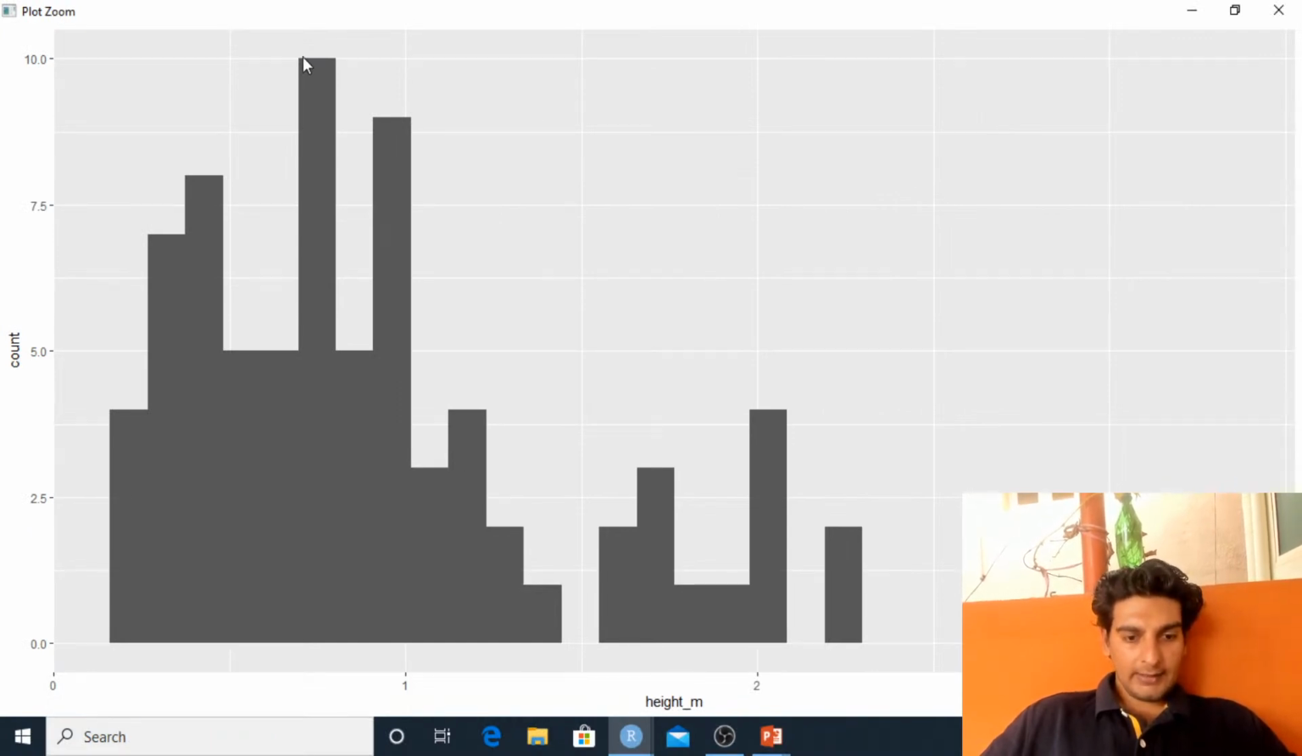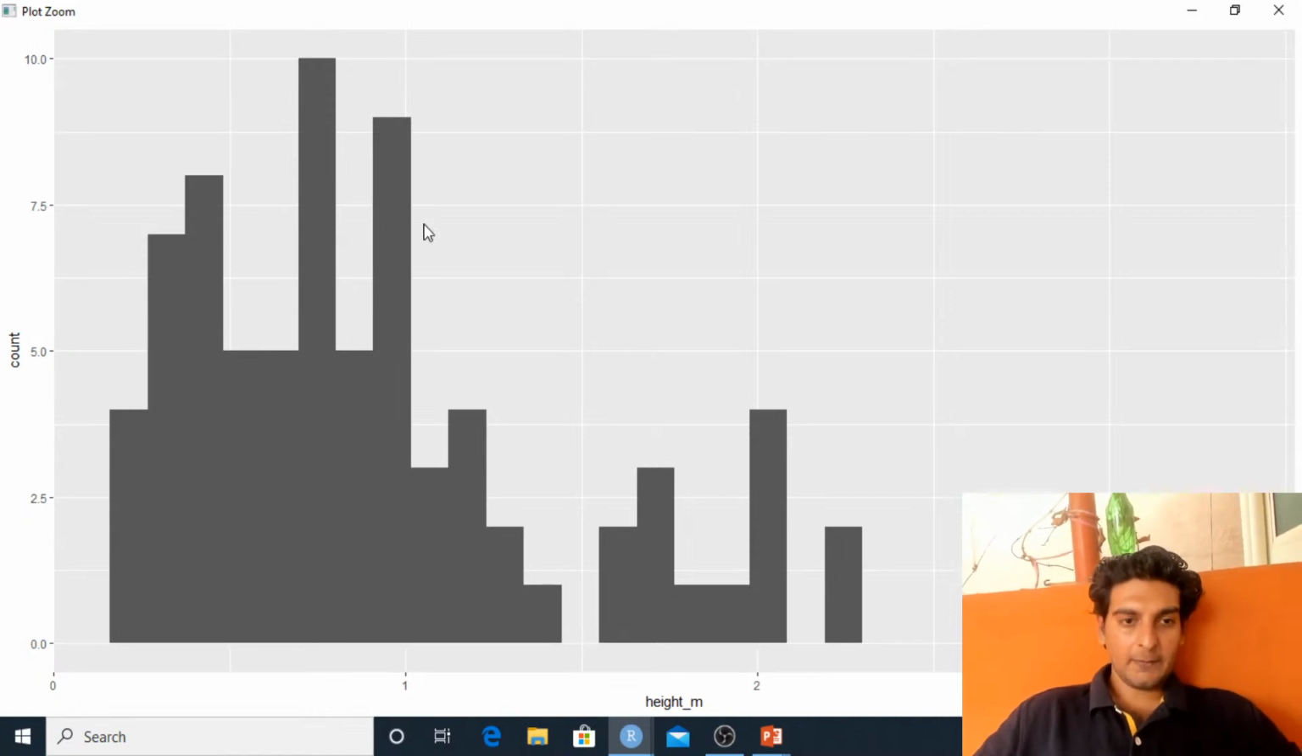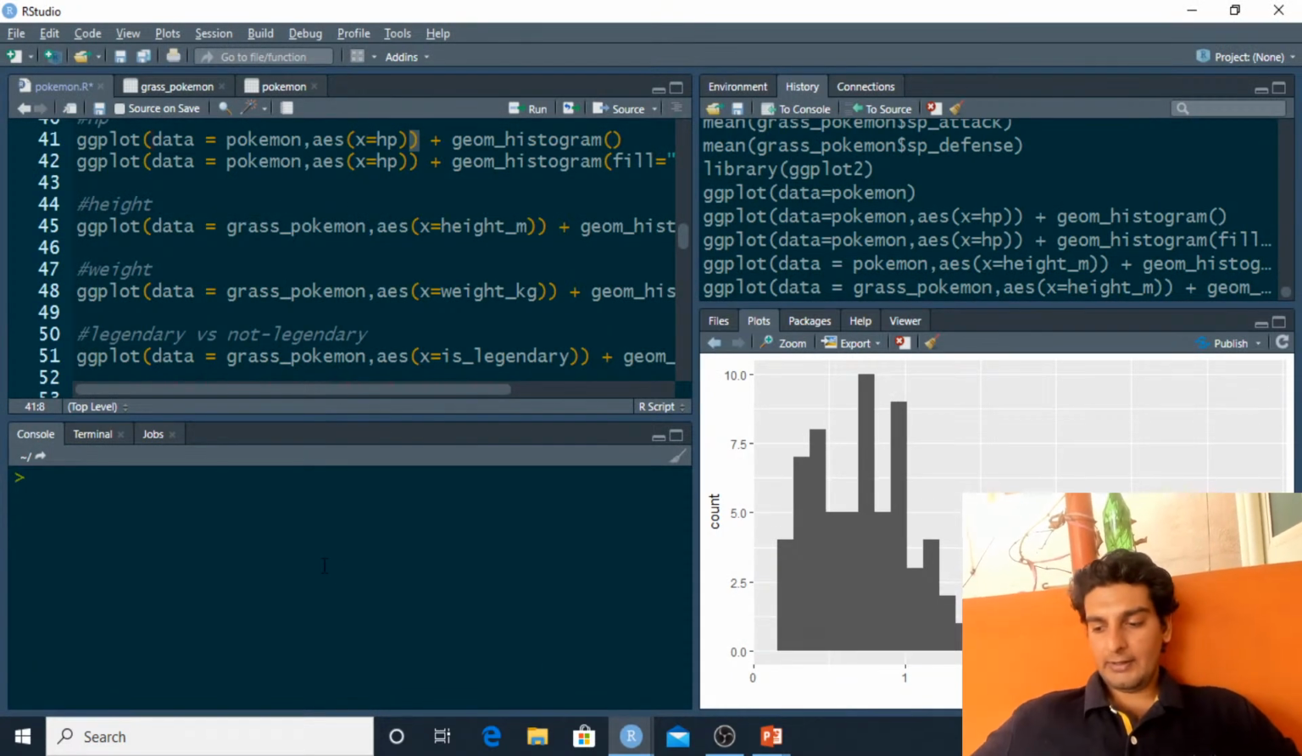So we see that the maximum height of a grass type Pokemon is actually only 3.5 meters. This again is very interesting. And most of the Pokemons, as you see, are concentrated over here. Most of the grass type Pokemons, again, their height is less than 1 meter over here. So, an interesting observation again.